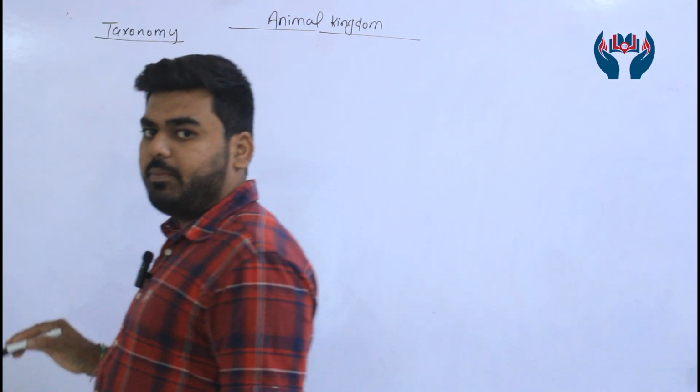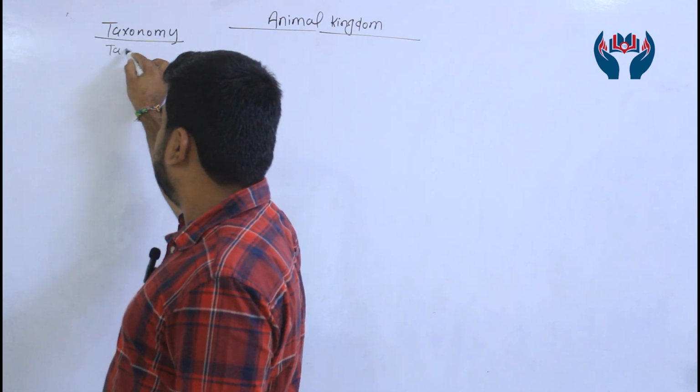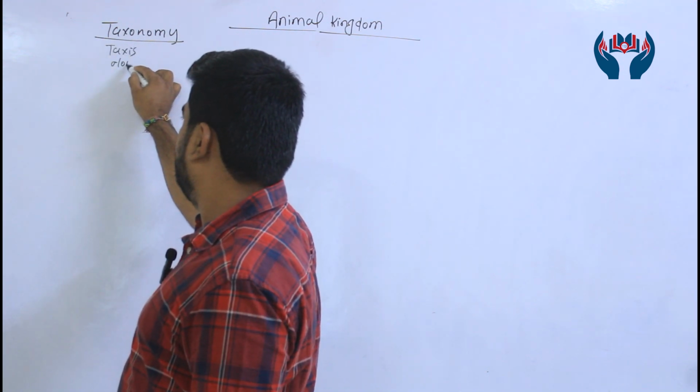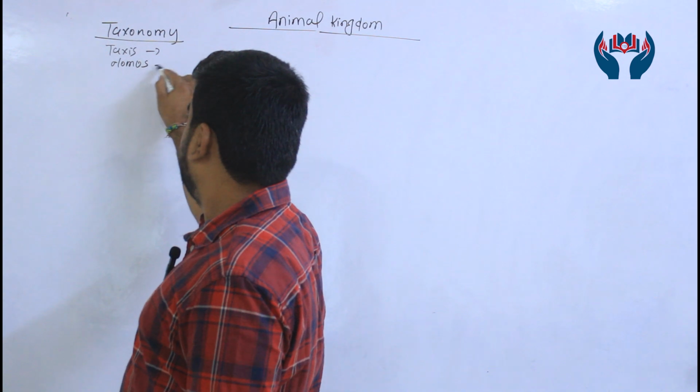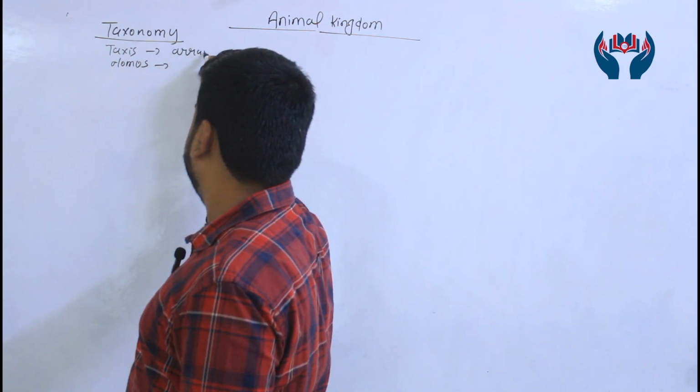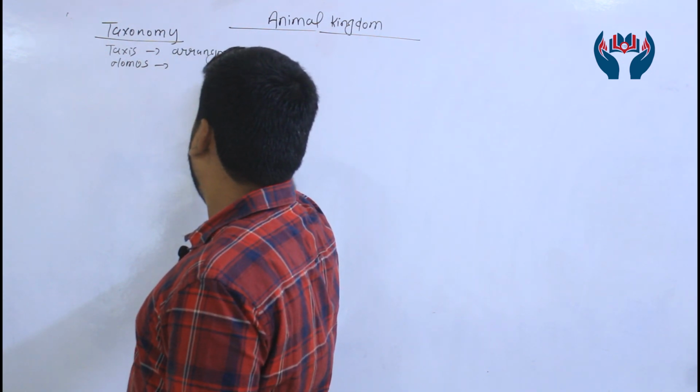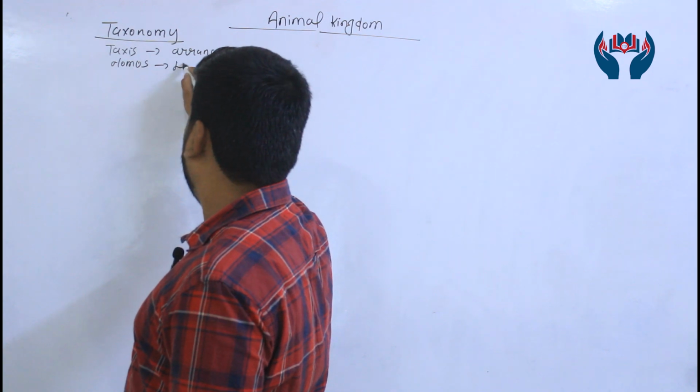Taxonomy is actually made up of two words, taxis and nomos. Taxis means arrangement and nomos means law.